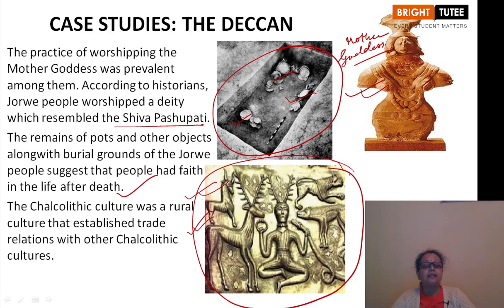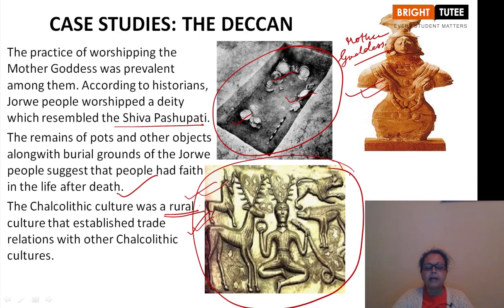Even though it is the Chalcolithic age, gold was also used for making jewelry and ornaments. The Chalcolithic culture was a rural culture which established trade relations with other Chalcolithic centers and cultures. These trade relations were also developed by them.